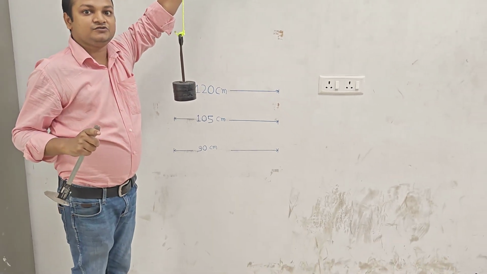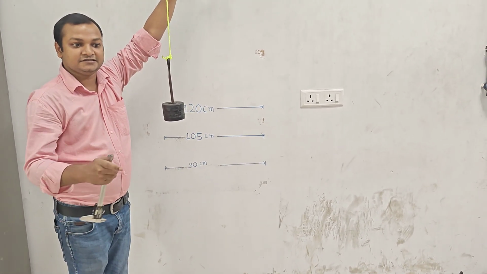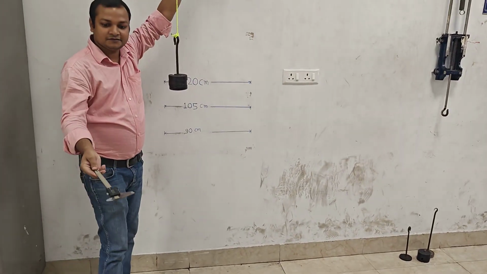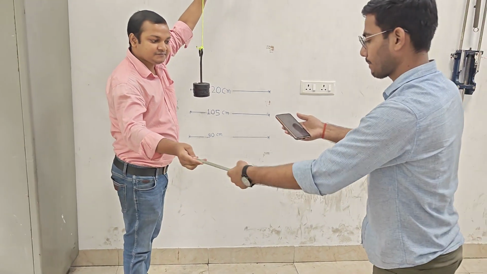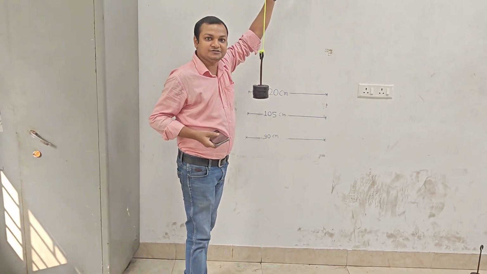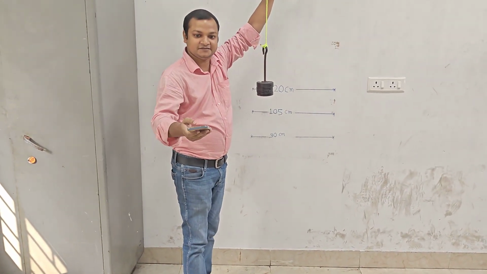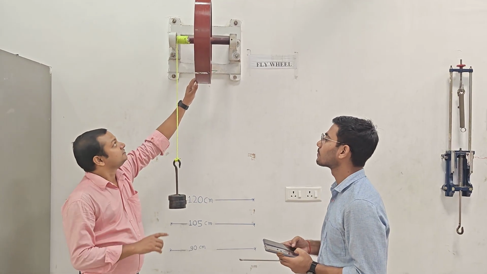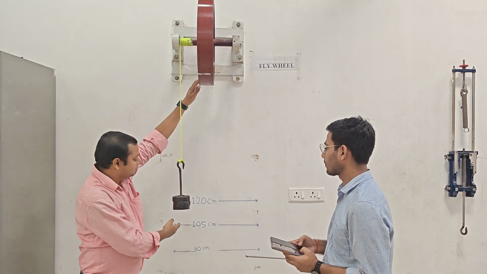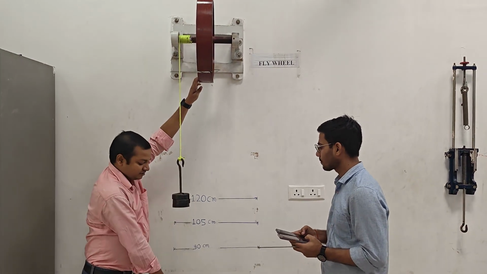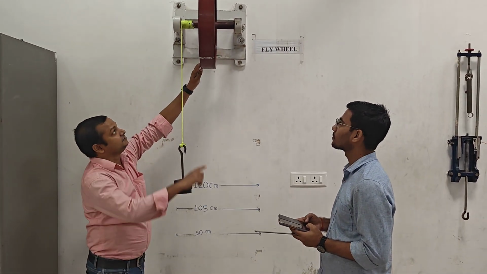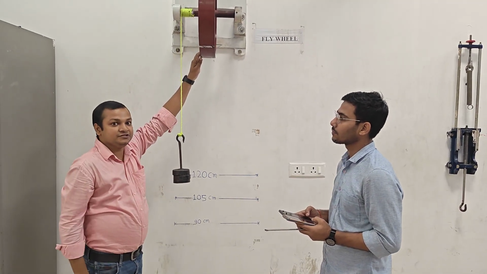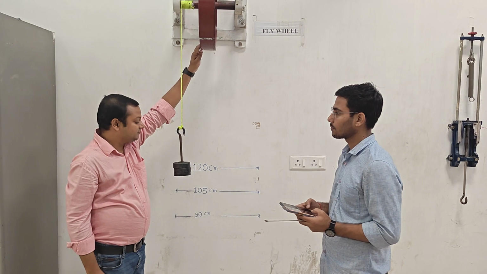Here we require 2 stopwatches. Yes, stopwatch. For this, one more stopwatch. Yes, please. Mobile phone. See, this is the weight, 120 centimeter from the ground level, and the rope is tied in the shaft of this flywheel. Now I am going to release my hand.